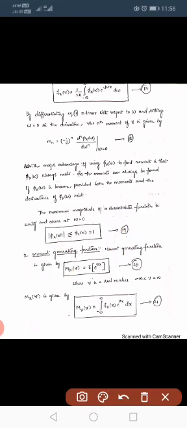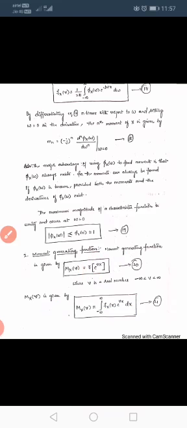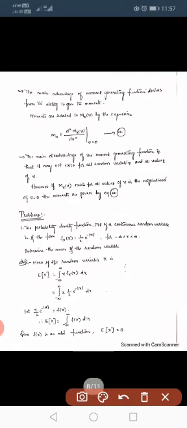Okay, so mx of v equals expected value of e power vx, and by using the formula we can write mx of v equals the expected value formula: integral minus infinity to infinity fx of x into e power vx dx. Remember, these topics we are discussing only for the density function. That's why we are using the density function here. Next, if we differentiate n times, we get this formula: mn equals d power n by dv power n of mx of v.